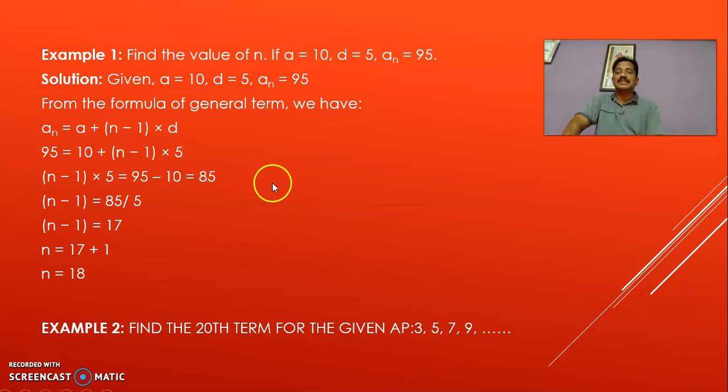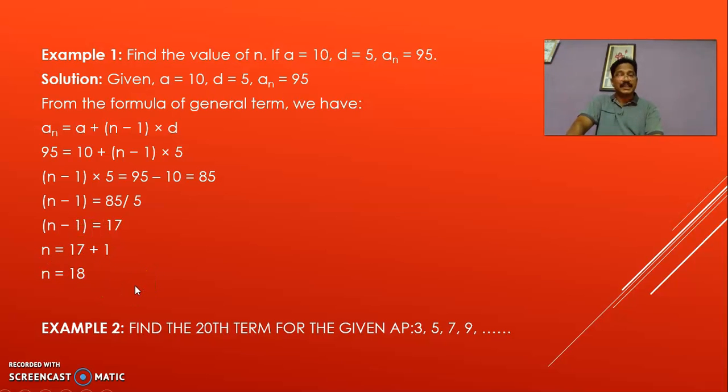Now, find the value of n where A equal to 10, D equal to 5 and An is equal to 95. So, you have to find which term is 95. So, A equal to 10, D equal to 5 and the nth term is 95. By using the formula An is equal to A plus n minus 1 of D. When you substitute the values, 95 equals 10 plus n minus 1 into 5, and when you simplify it, you will get n equal to 18.